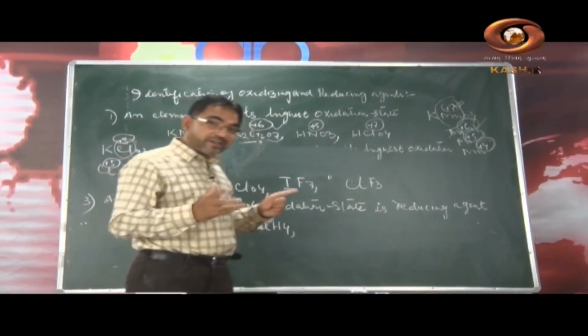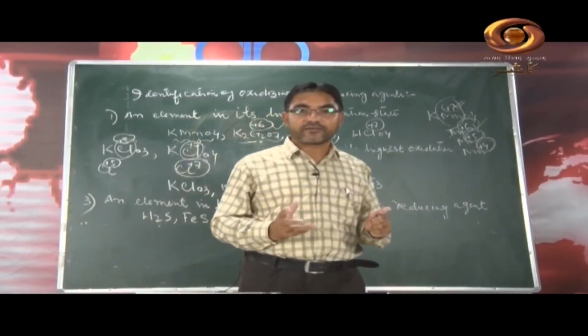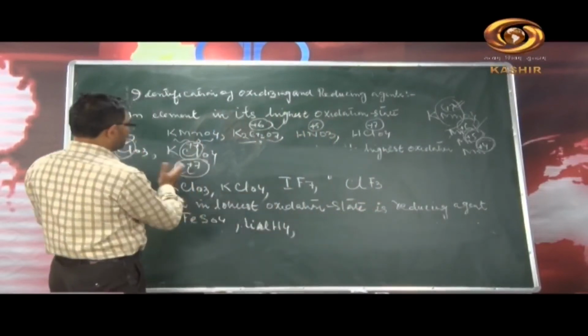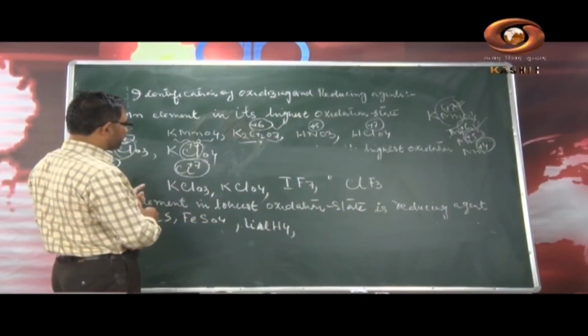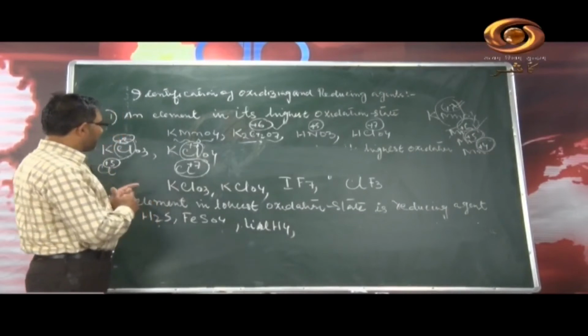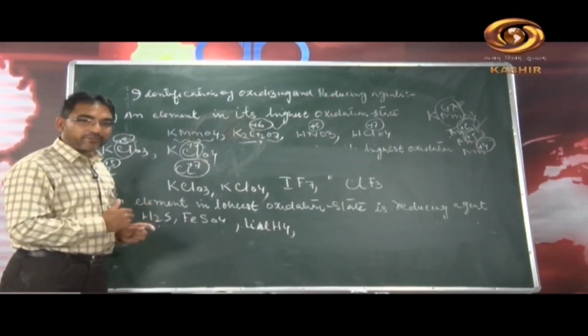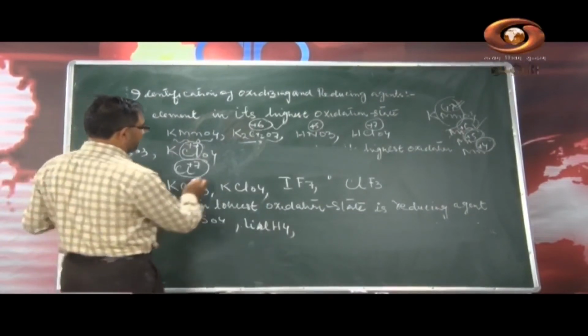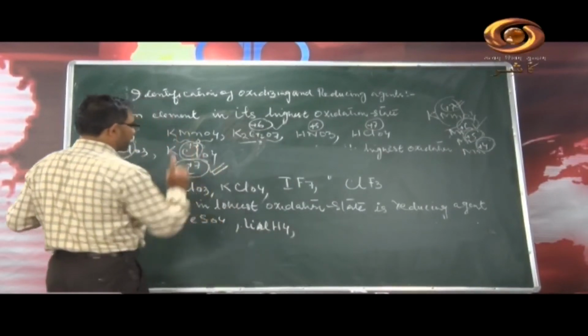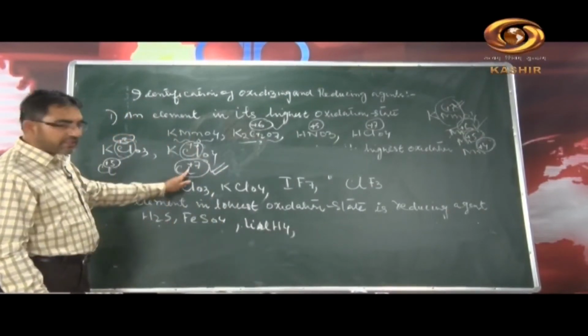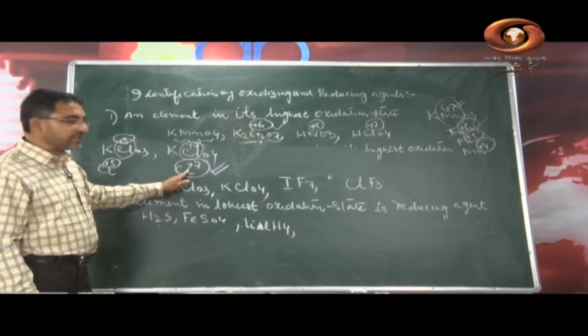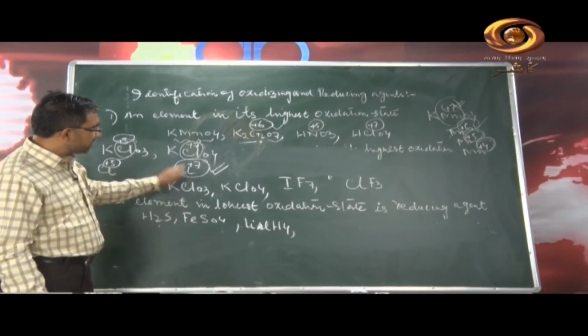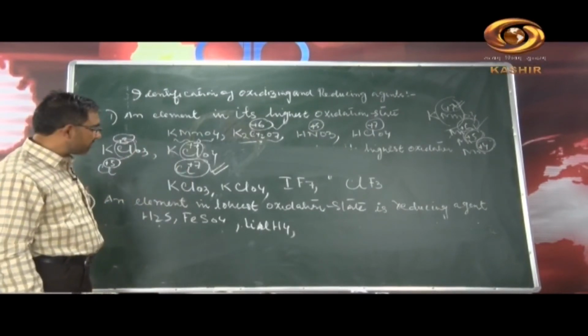These two compounds act as a powerful oxidizing agent. But among the two, if you encounter a problem or question like this, which of the two will act as a powerful oxidizing agent? This will act as a powerful oxidizing agent, because in this compound you see that chlorine is in +7 oxidation state. Chlorine has +7 oxidation state.